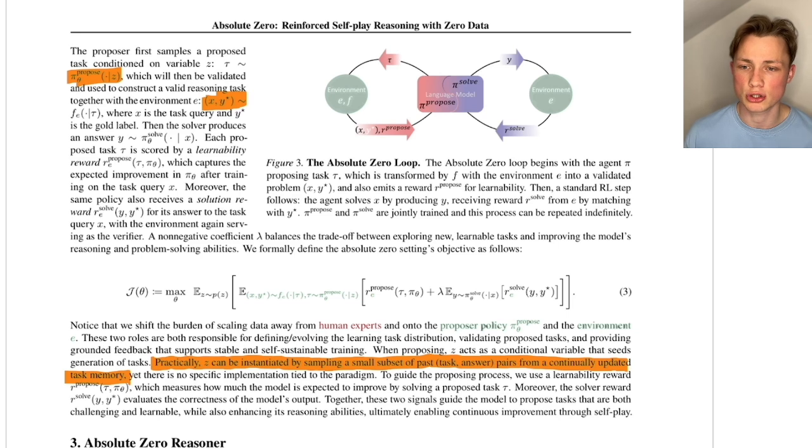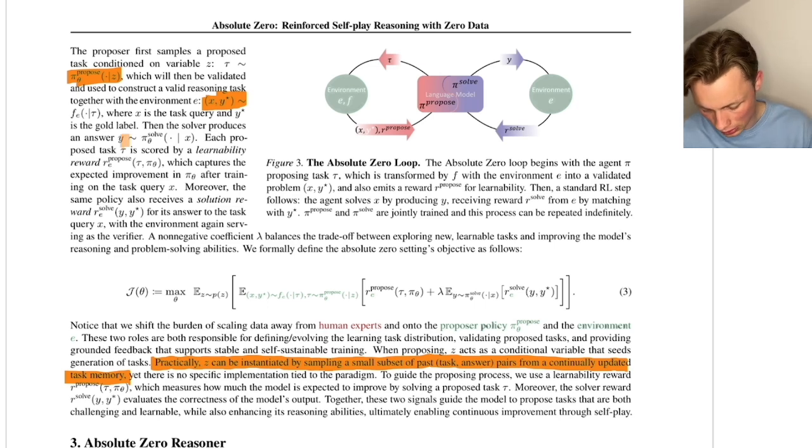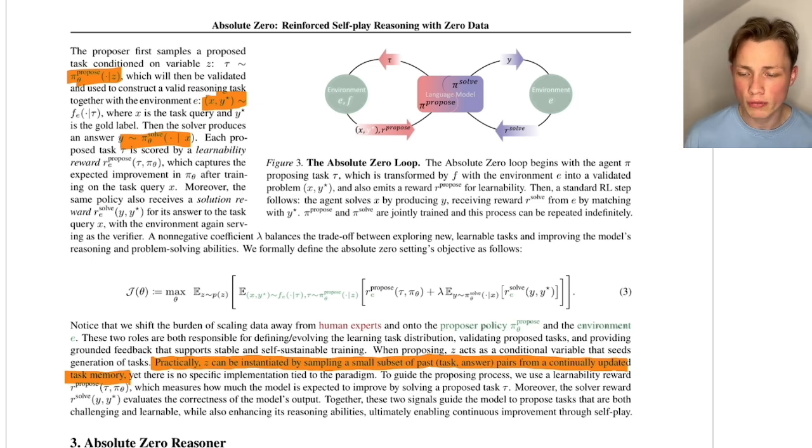So the model generates an X and a Y star, so the target, and then we put this X into our solver. The solver is also an agent. It depends on a policy, and the policy is the language model itself. So if we update the solver again, we also update the weights of the proposer.